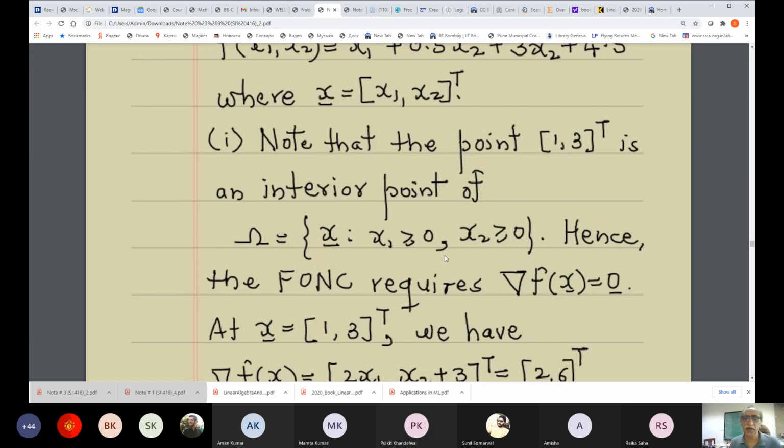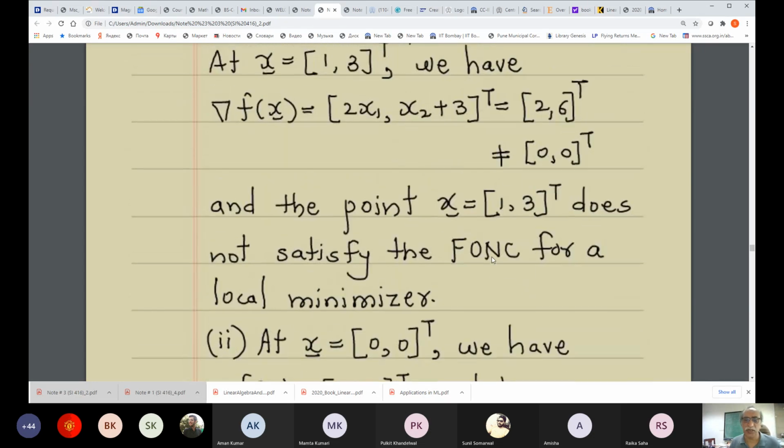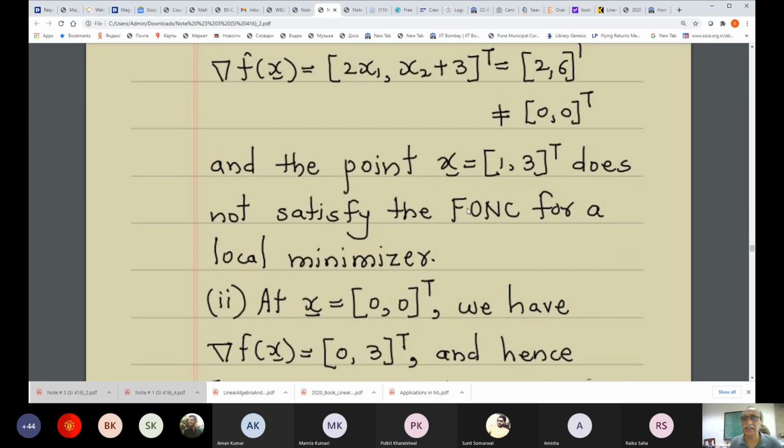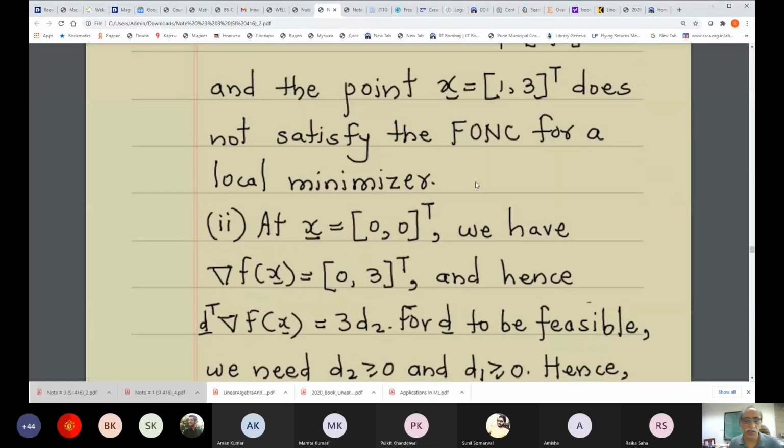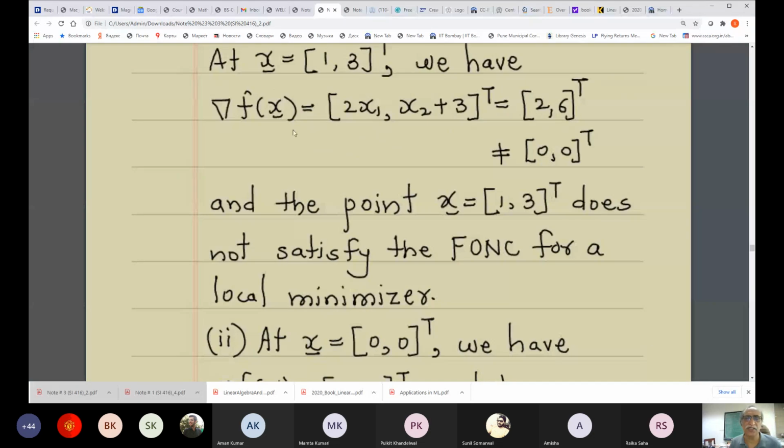This case is interesting, whereas the earlier one was not, because that point was an interior point. If you evaluate the gradient at (0, 0), the value is (0, 3).